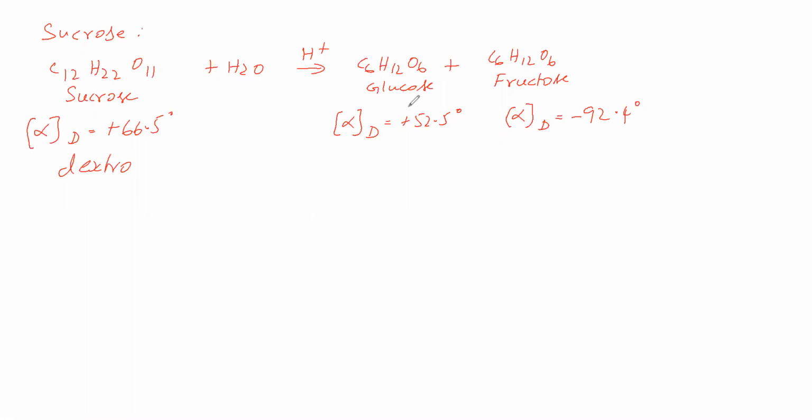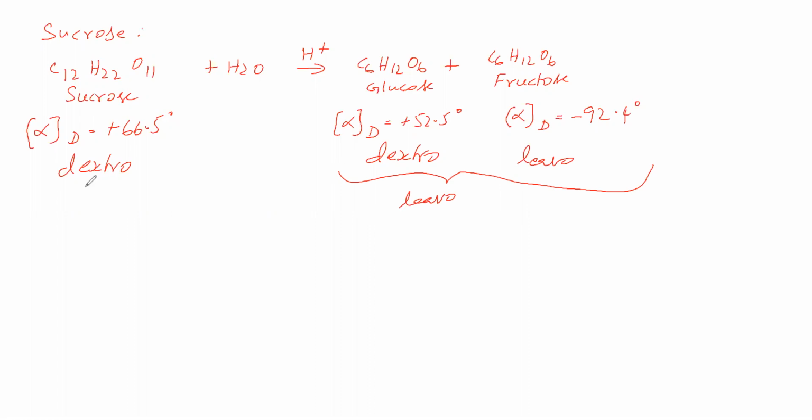Here the value is negative, therefore it is levo. Now the net value: here plus, here minus, therefore negative. The net value says it is levorotatory.